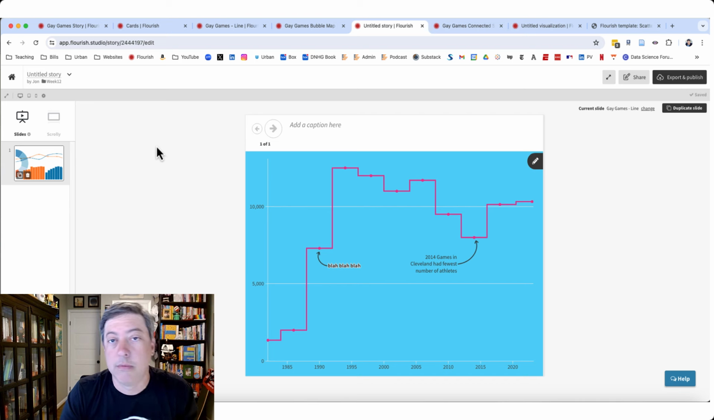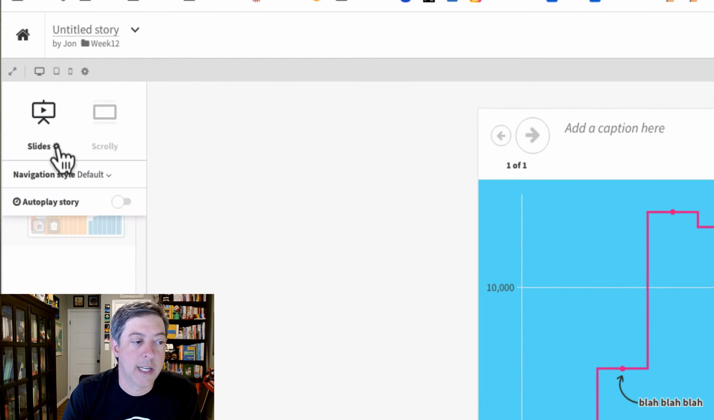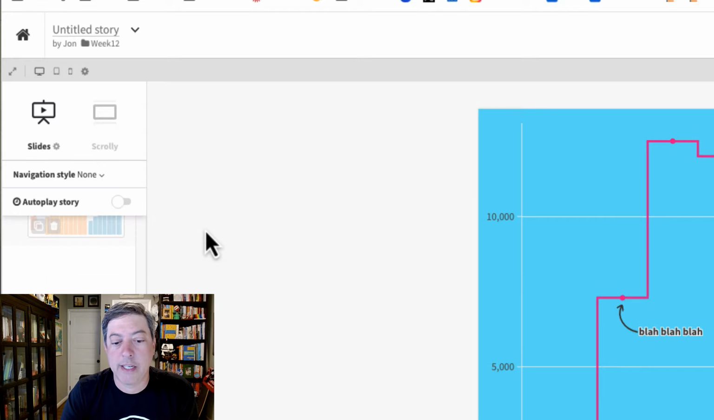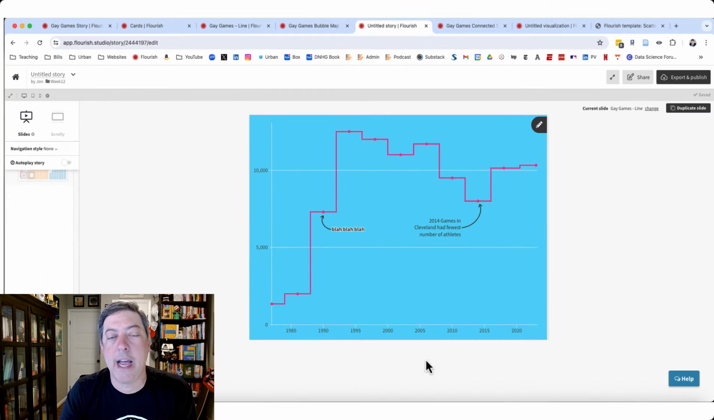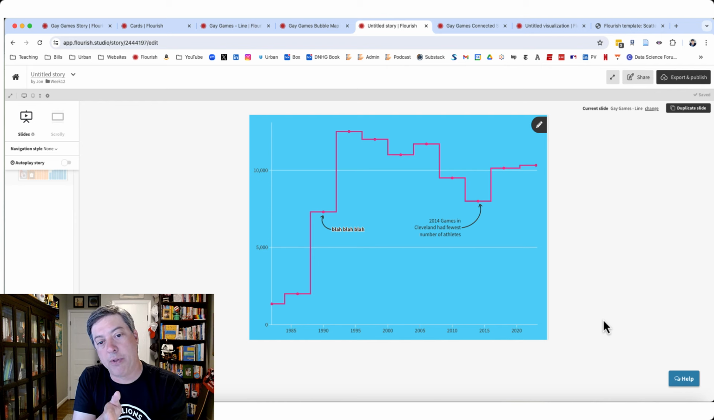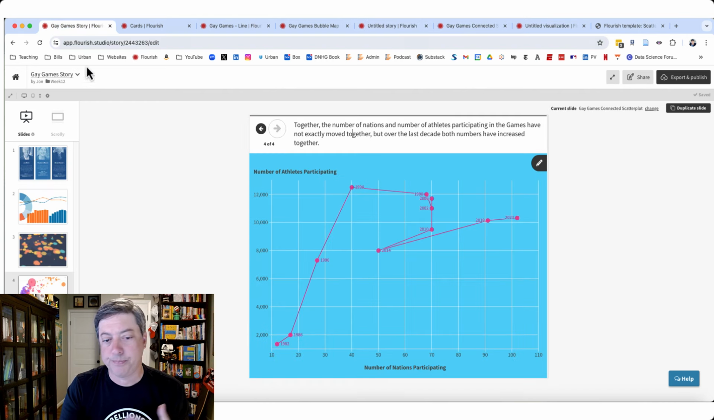Well, here's a little trick. If you go over to the slides, the little gear icon next to slides, and go into navigation style and say no navigation, it turns that off, and now I just have my graph with my annotation. So if you have a single graph that you want to add annotation to in Flourish, drop it into a story, turn the navigation off, and then you're just going to have your graph and you'll be all set to go. So as you can see, I built a lot of stuff here, tried to pull it all together into a single story.